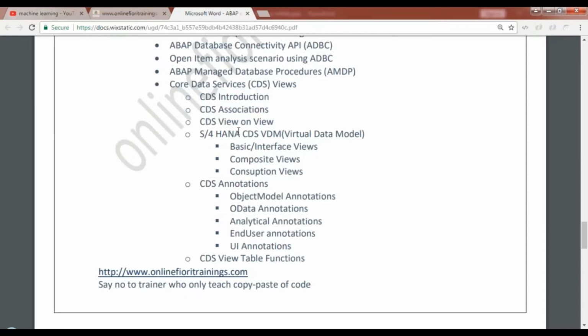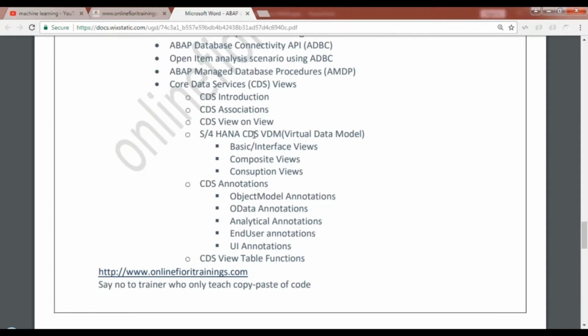In my course, we look at SAP S4 HANA CDS modeling based on the virtual data model concept, VDM. We'll look at all three types of views: basic interface views, composite views, and consumption views in S4 HANA CDS modeling. And then we will look at the CDS annotations world to really understand how this can change the life for your analytical tools, for your BOPF integration, for your Floorplan Manager integration, and also for your Fiori-related application development.